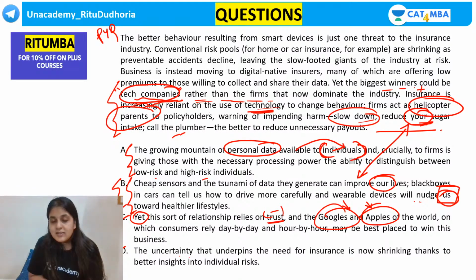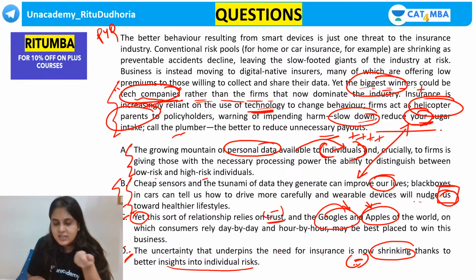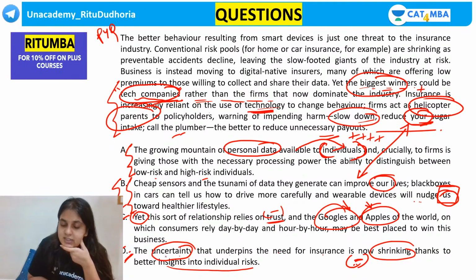On point. The uncertainty that underpins the need for insurance is now shrinking thanks to better insights into individual risks. But see guys, this becomes negative. If I want to introduce this point after this biggest winner point, what do I need at the beginning of it? Those who said D, what do I need to start this off with? Because till now it's saying biggest winners and better to reduce unnecessary payouts. This is going to be positive. It's going to be a win for consumers and companies. Suddenly, if you're getting the uncertainty point and a negative point, what will I need?